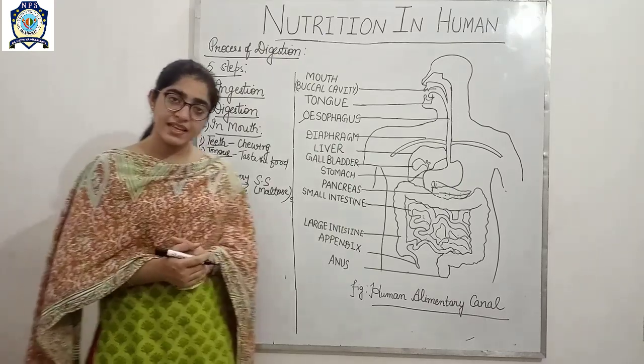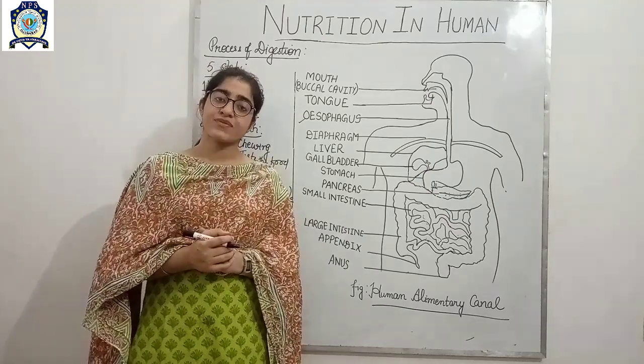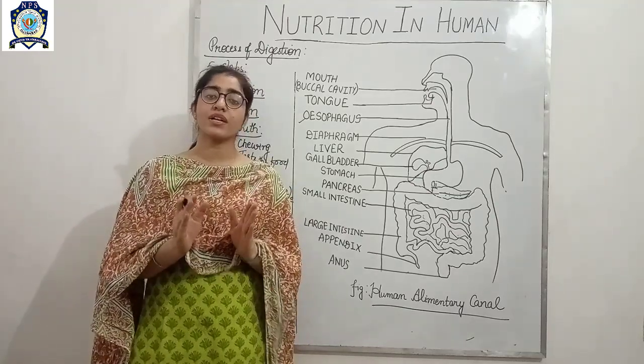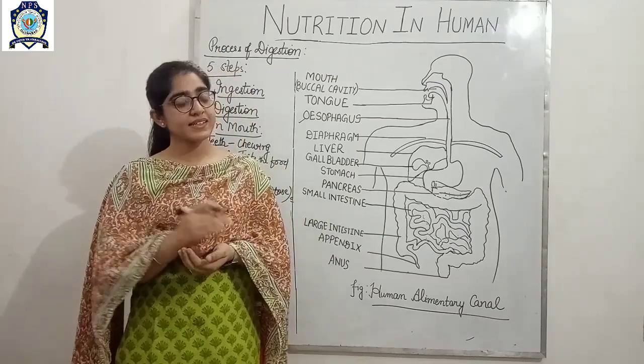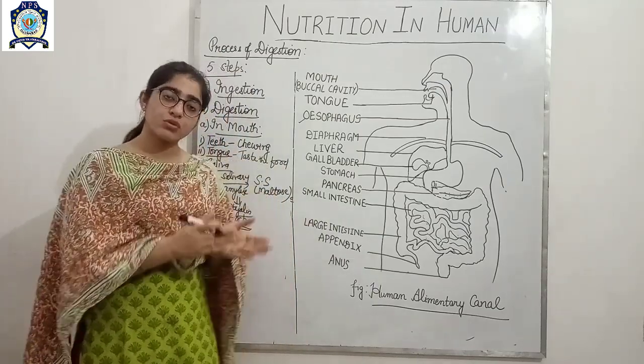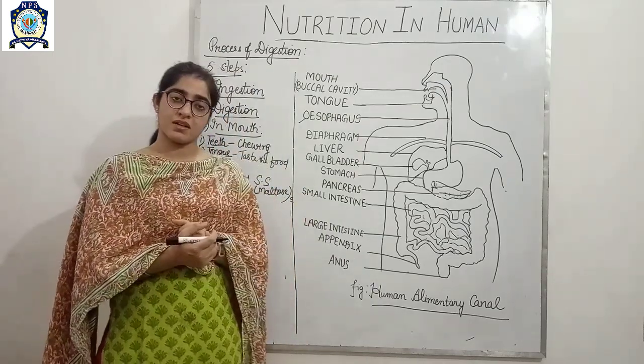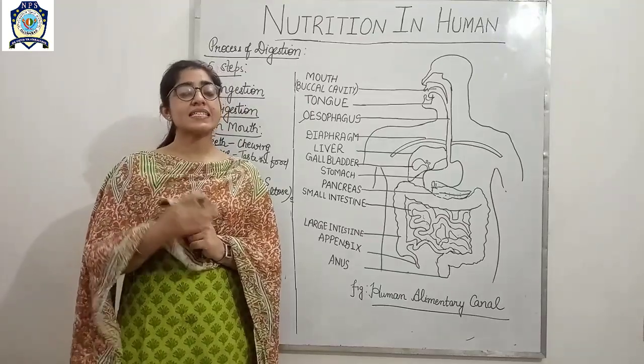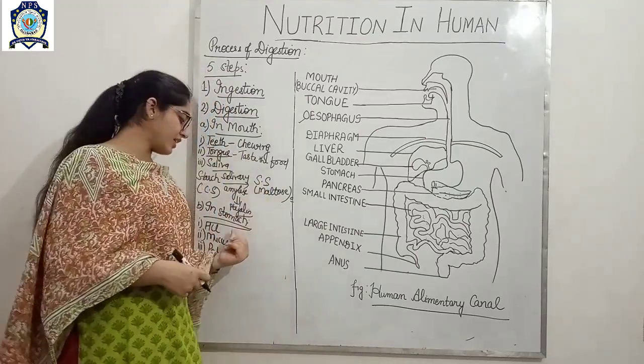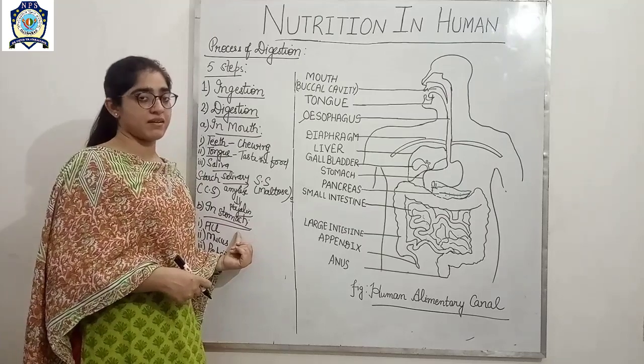What is acid? It stands for hydrochloric acid, and as the name indicates, the food which comes into the stomach becomes acidic in nature due to this acid.